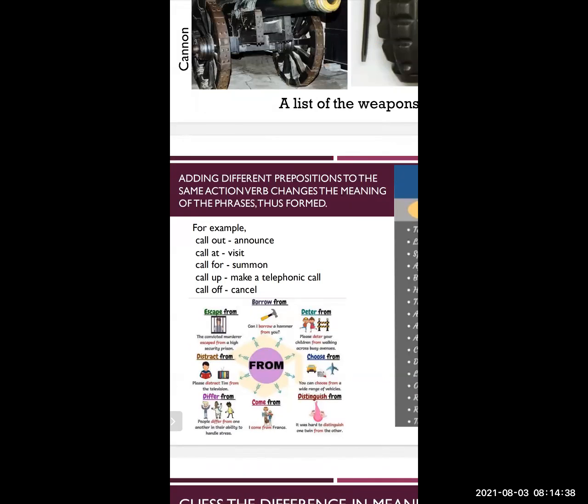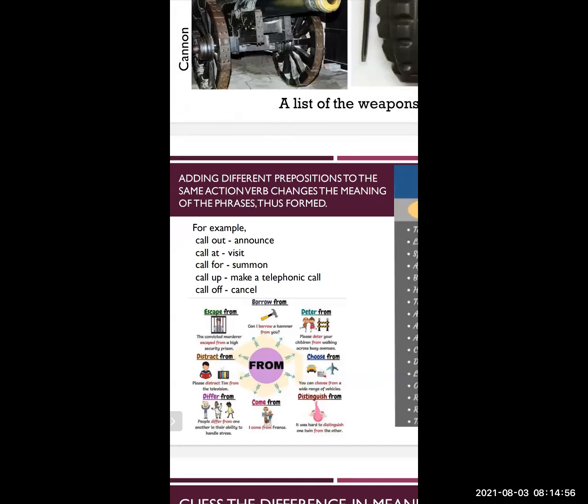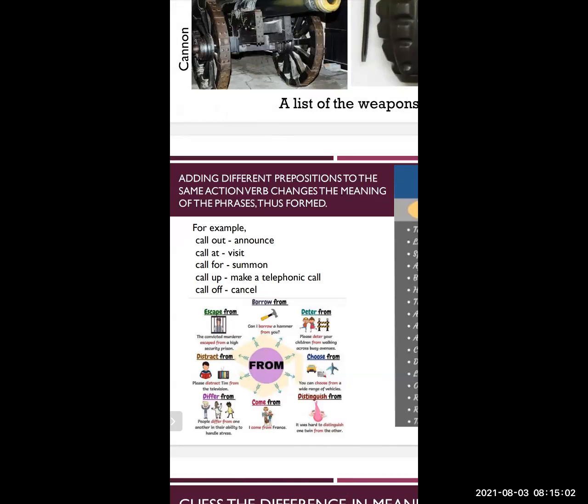First of all, a verb means an action word, the word which shows action. For example, come, go, sit, call, write, etc. This is called the main verb. The verb given here in your book is call.